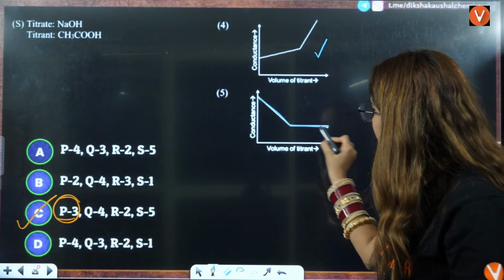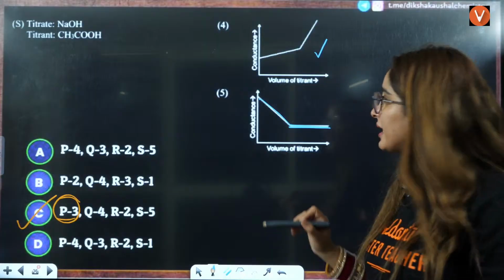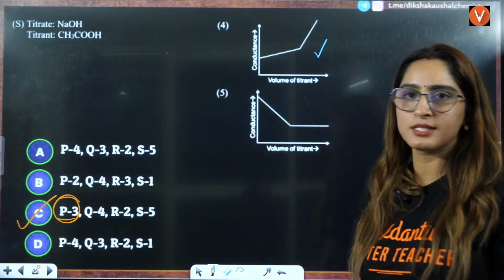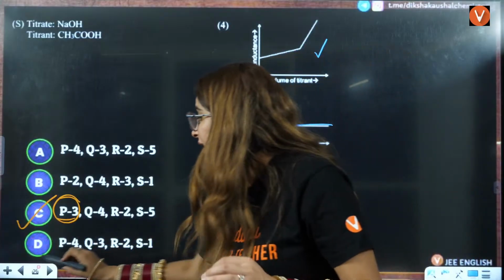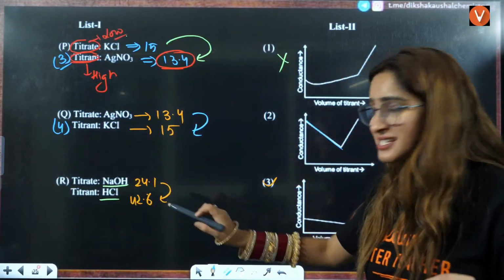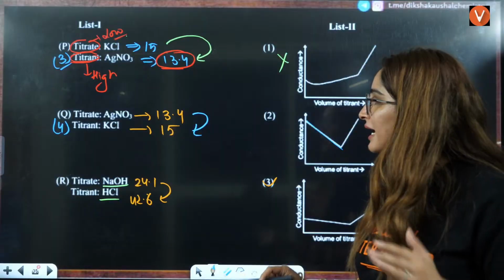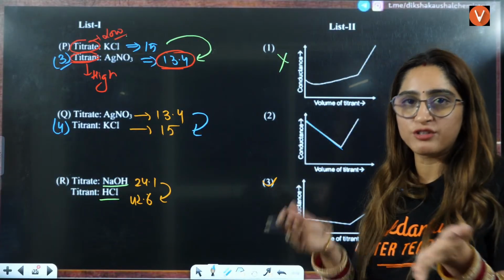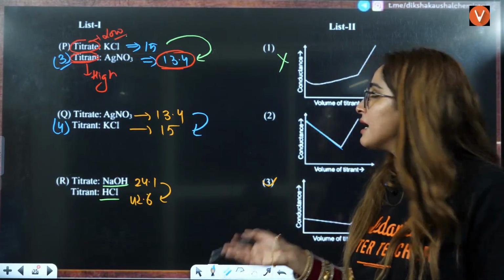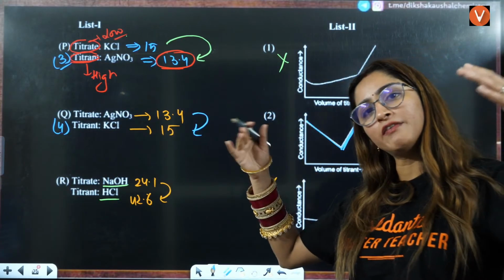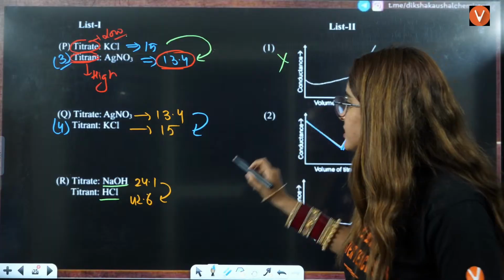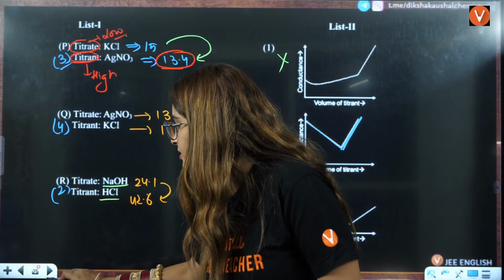But here after this, it is constant. But it can't be constant after this. Can you tell me why? It can't be constant after this because the HCl that you are adding here, right? That is also a strong electrolyte. So that will also dissociate here, right? That is the reason after this the conductivity will be more only, right? So 2 is the correct answer.